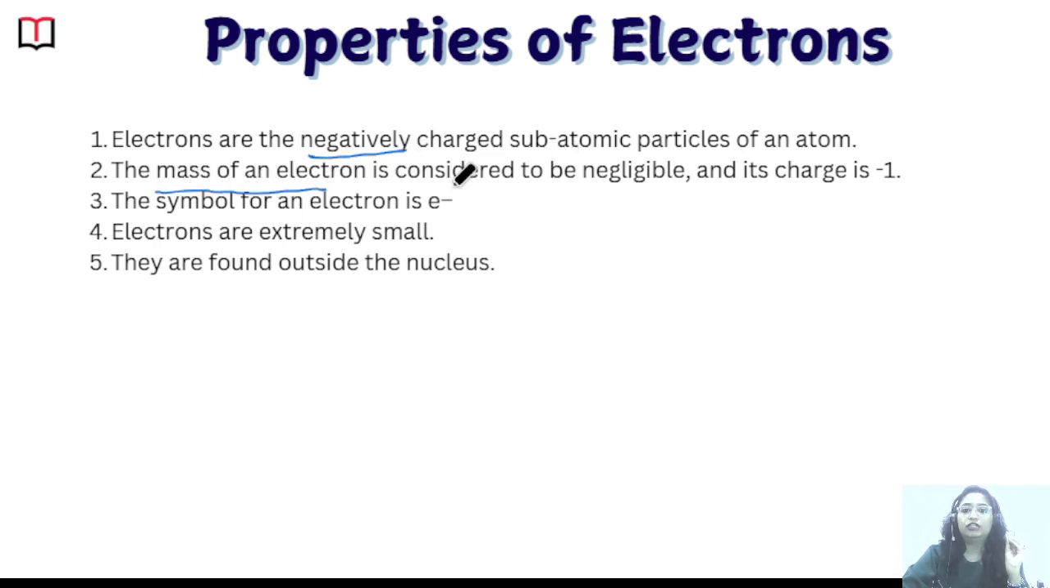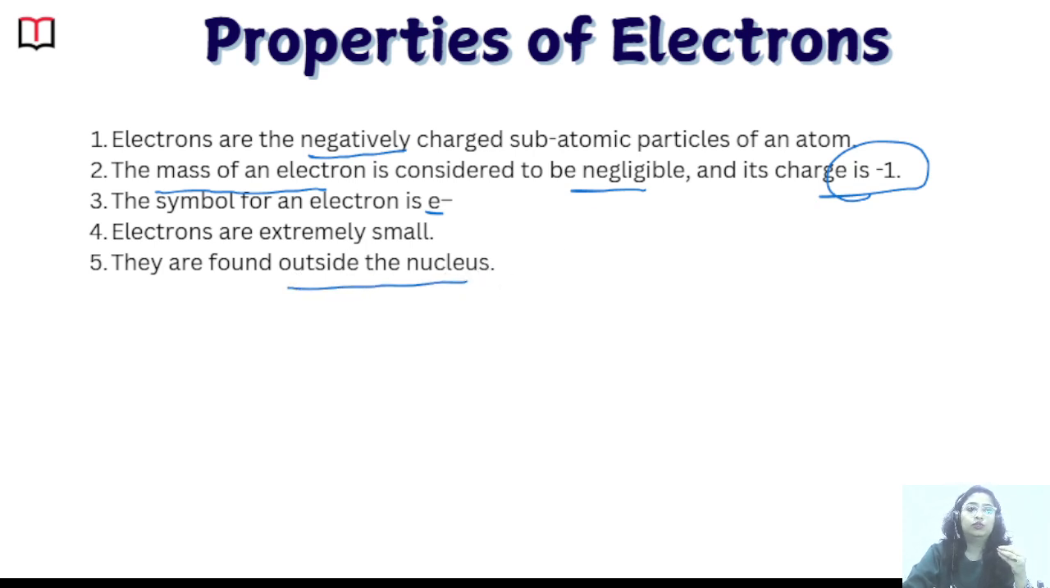The mass of the electron is considered to be very negligible. When he calculated the mass of one electron, it was very negligible. Okay, it's something like 0.0005. And the charge is -1. Why? Because it's negatively charged. He used the symbol e minus for the electrons. Electrons are extremely small particles, okay, and they are found outside the nucleus.